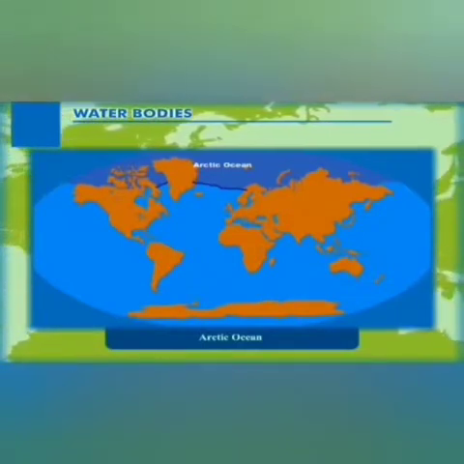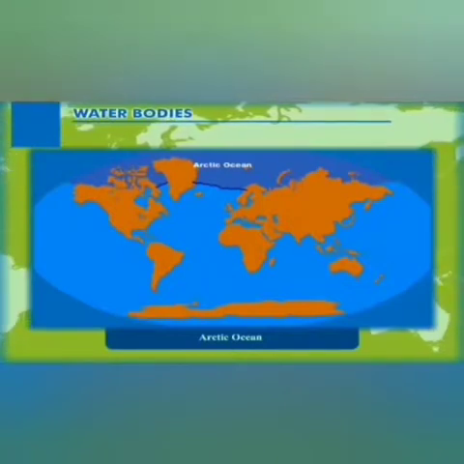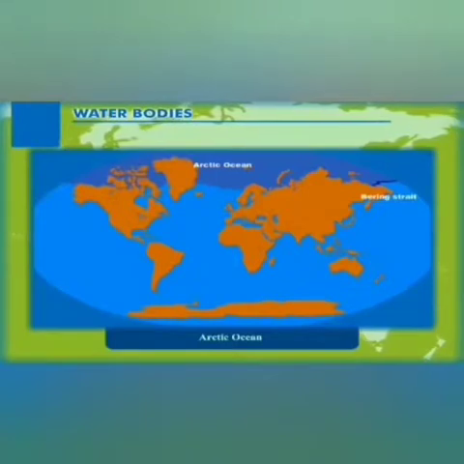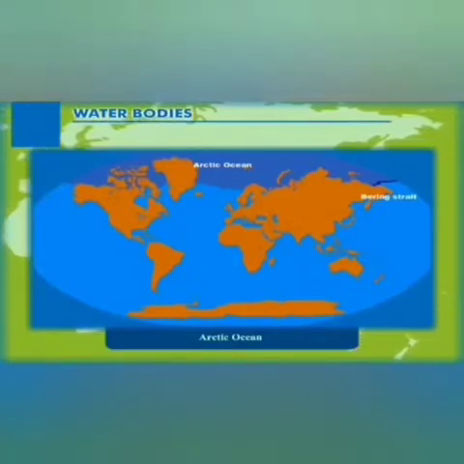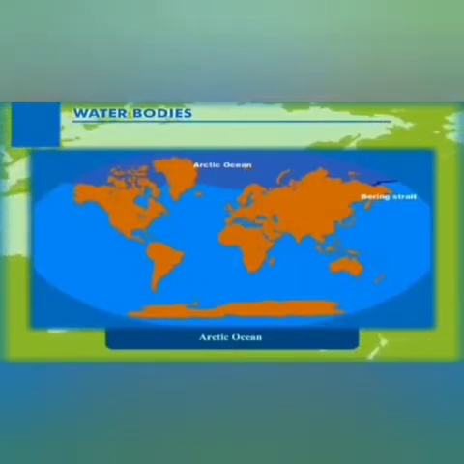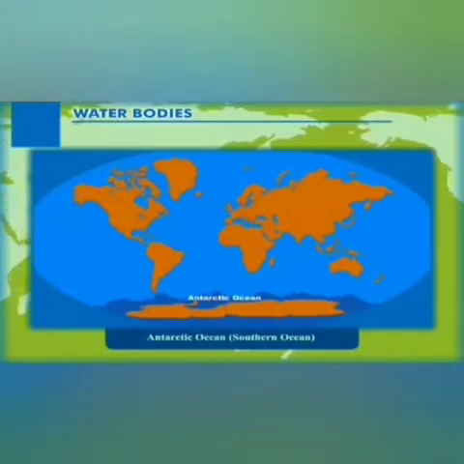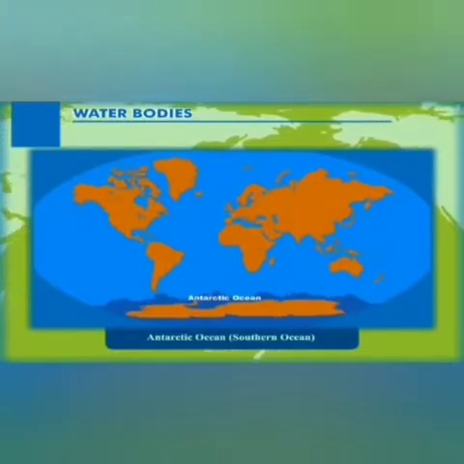Now another ocean is the Arctic Ocean. We can see here it is the smallest of all the five oceans on the earth. It covers 2.8% of the total surface area of the earth, and it is surrounded by land masses of North America, Asia, Greenland, etc.